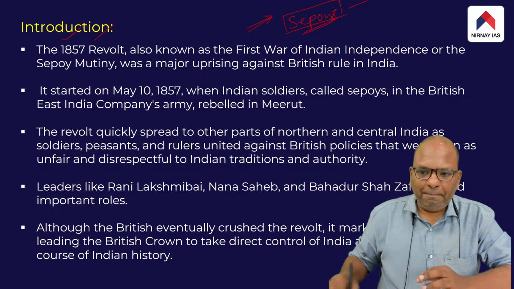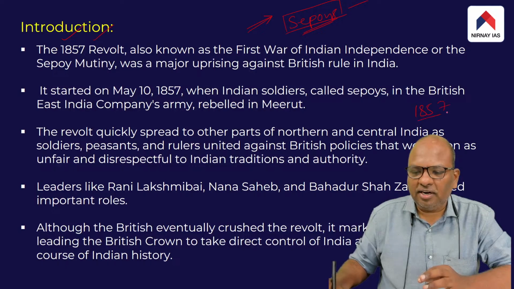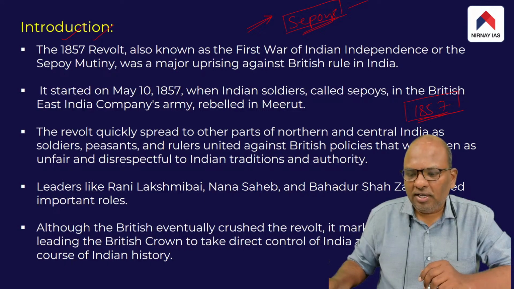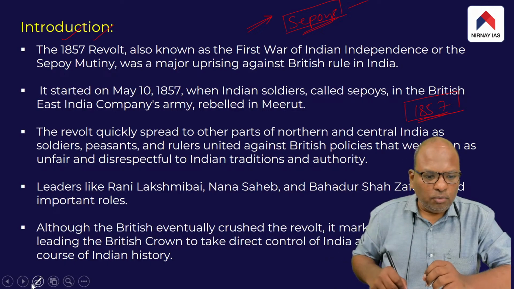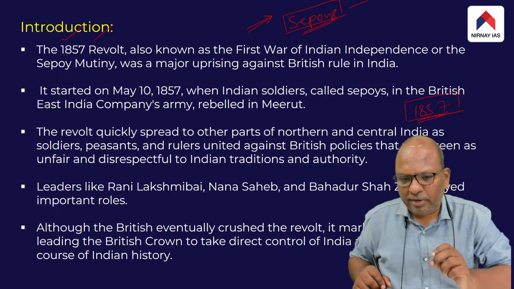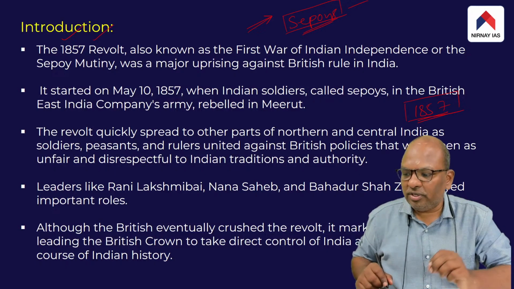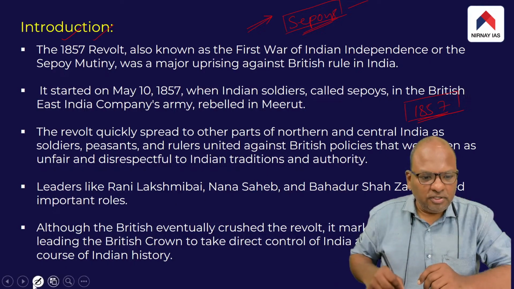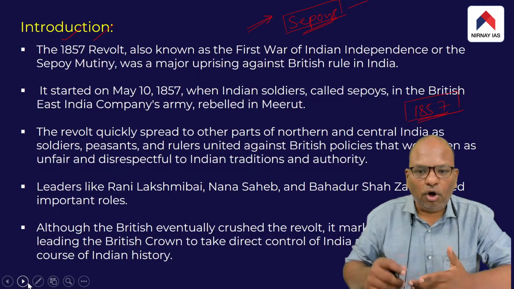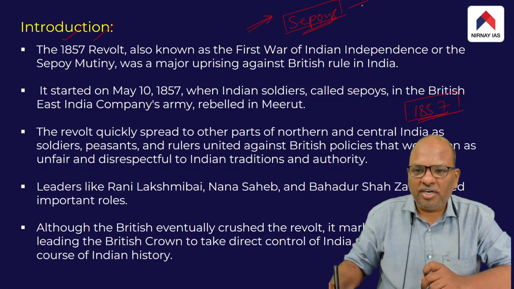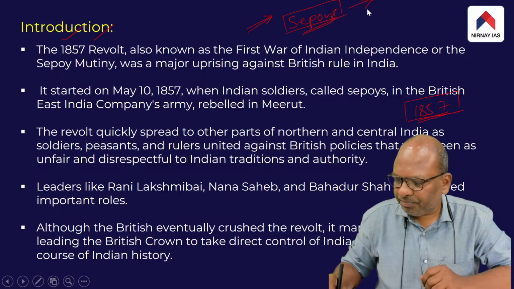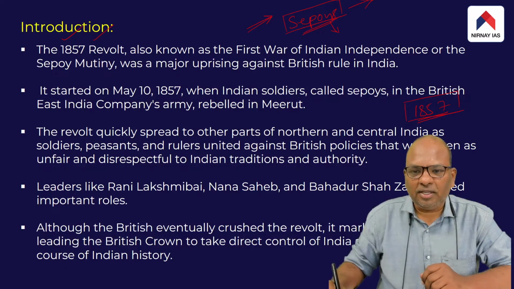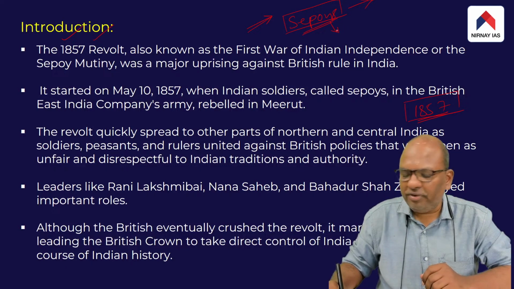Let me repeat. In 1857, a major revolt broke out in India against the British. In fact, it happened to be the most severe challenge faced by the British during their rule. This revolt was started by the sepoys with the objective of ending the British rule, but unfortunately it ended up in failure. The sepoys could not achieve their objective.